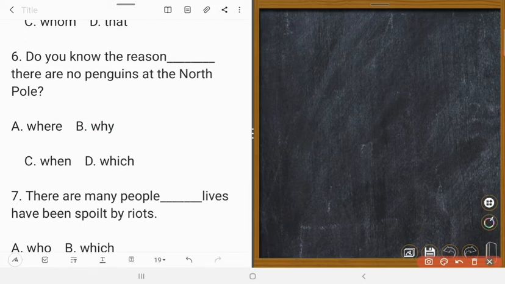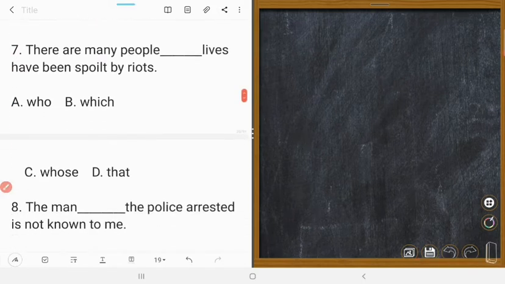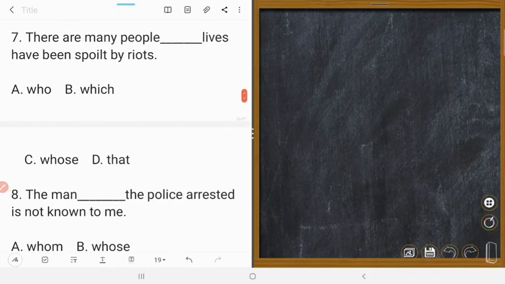Next one is, there are many people whose lives have been spoiled by riots.